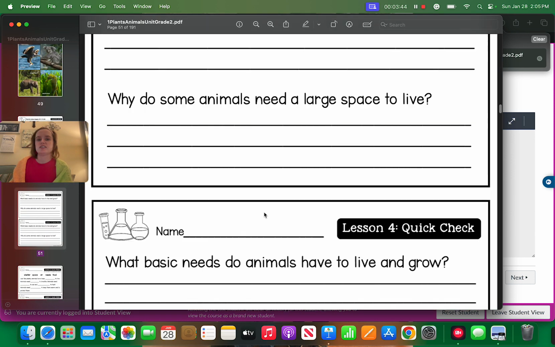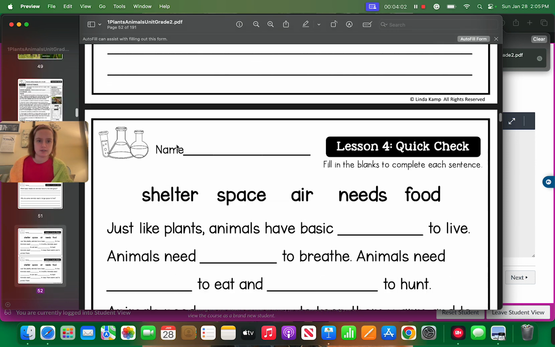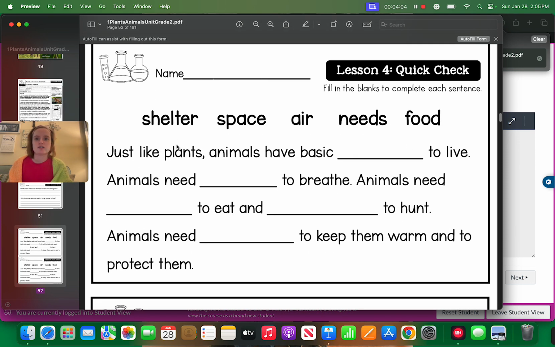And we have these questions to answer. What basic needs do animals have to live and grow? Why do some animals need a large space to live? So I need full sentences with correct capital letters and punctuation, please. This is your second page.